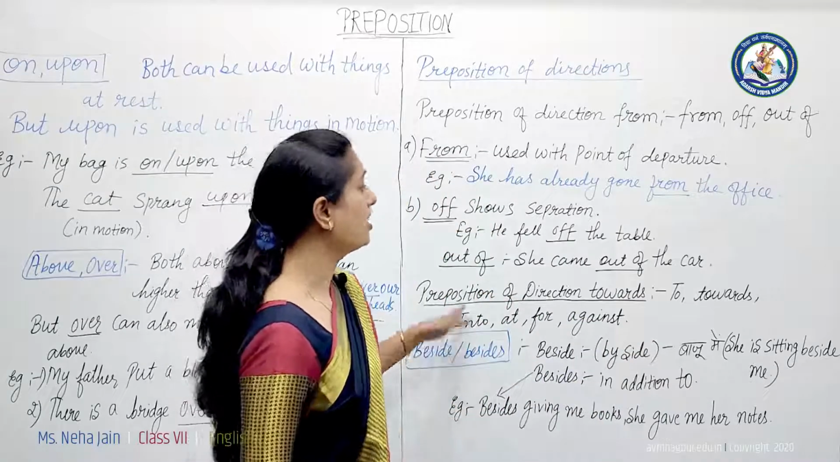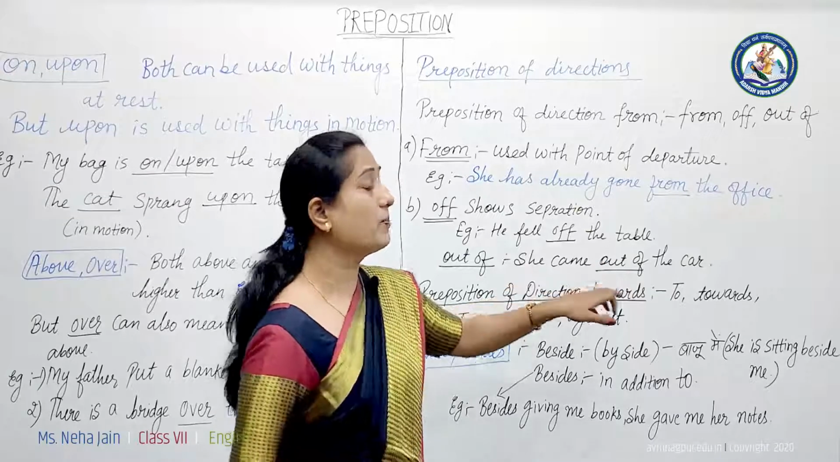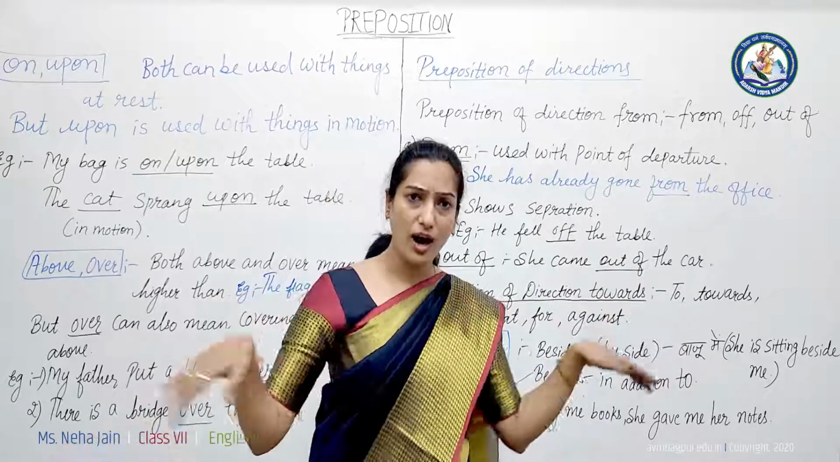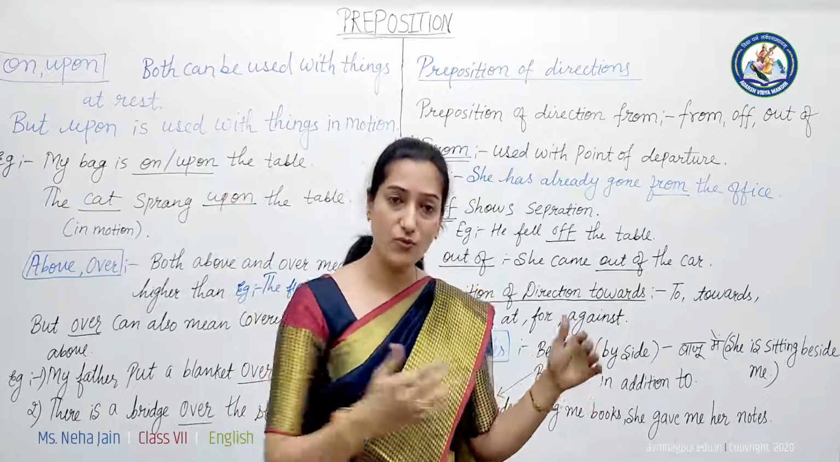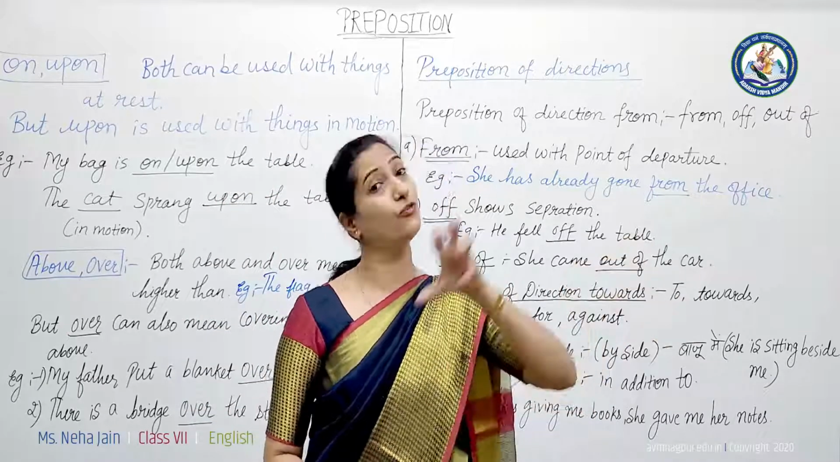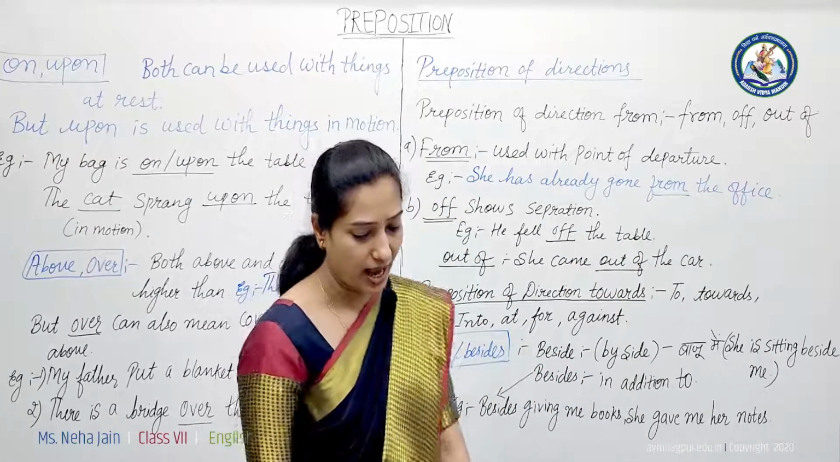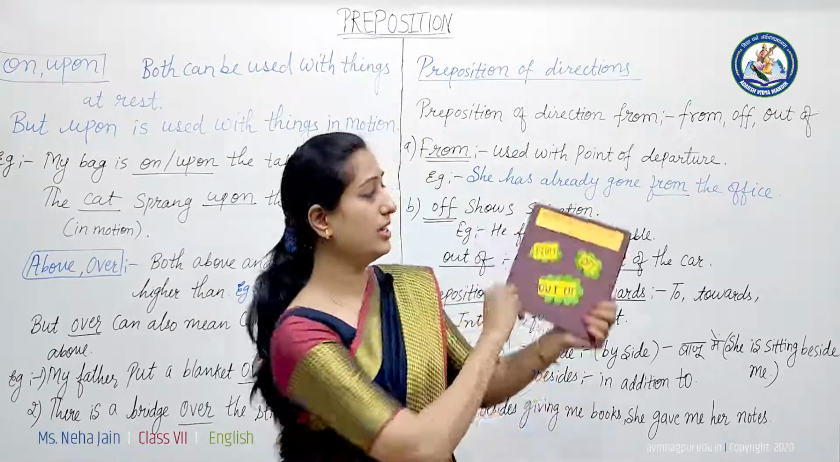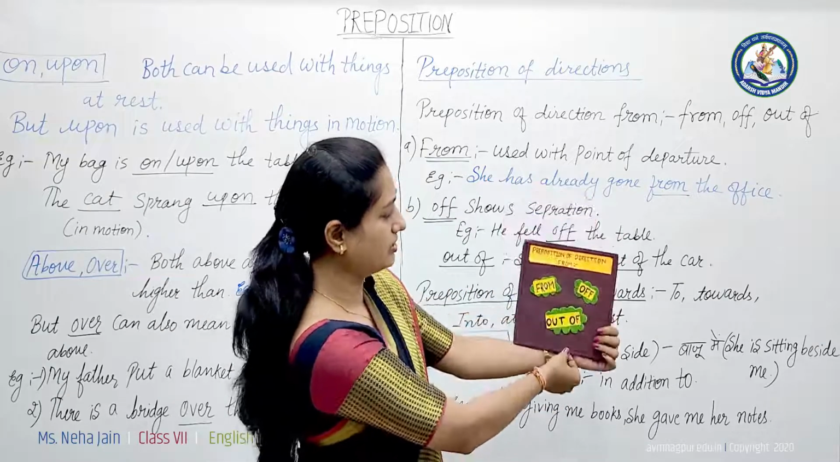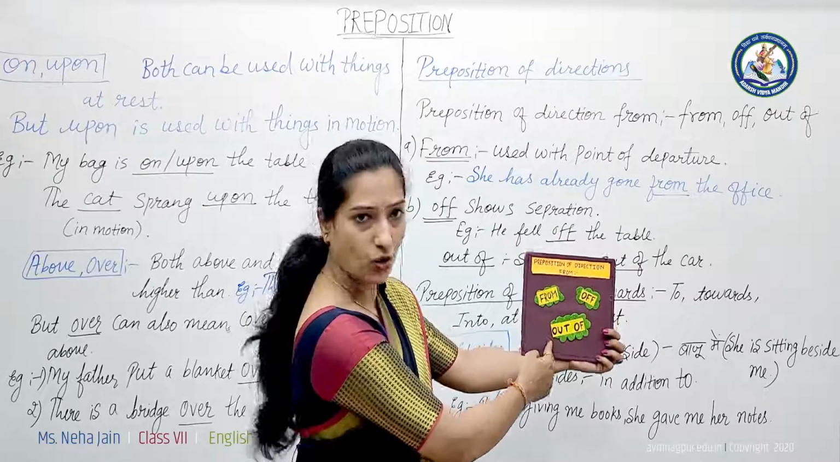Now, there are many examples of out of. So, she came out of the car. Now the car is covered on all sides. When she came out, we are telling the direction that she came out from the car. Now there are some more prepositions. I have the card here. You can see prepositions of direction: from, of, or out of.